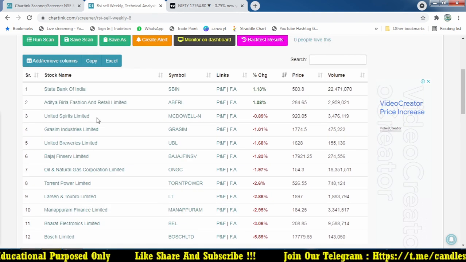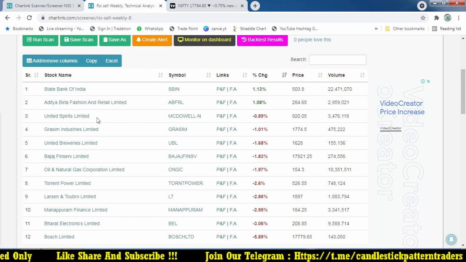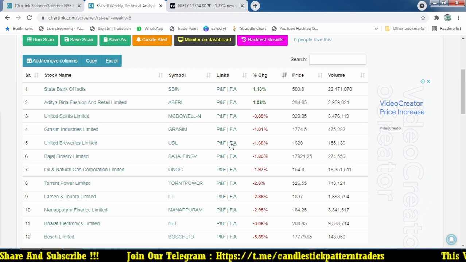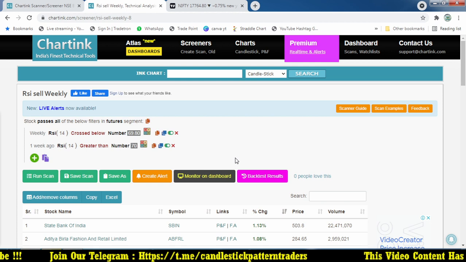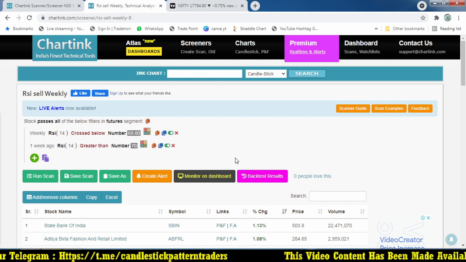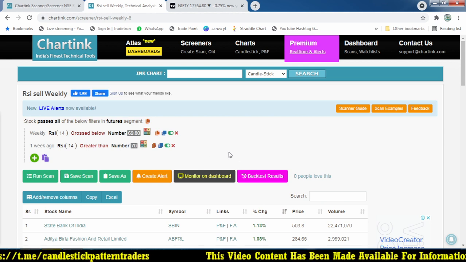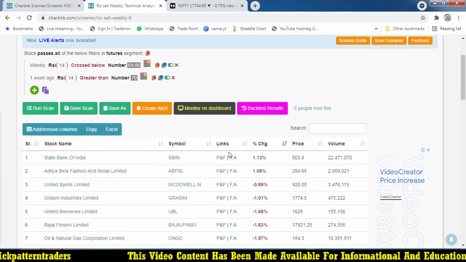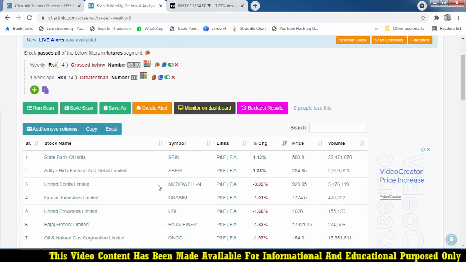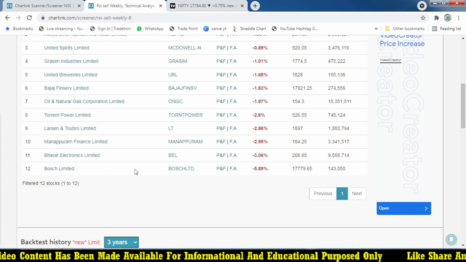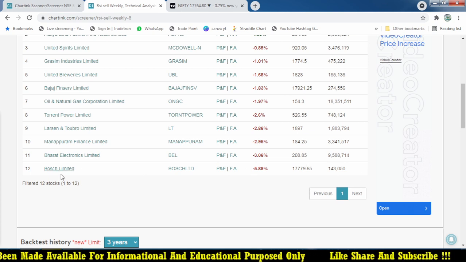That is the little bit of confusion here. If you are tracking this in real time, you will get the exact date where that crossover happened. So let's see, a lot of stocks.